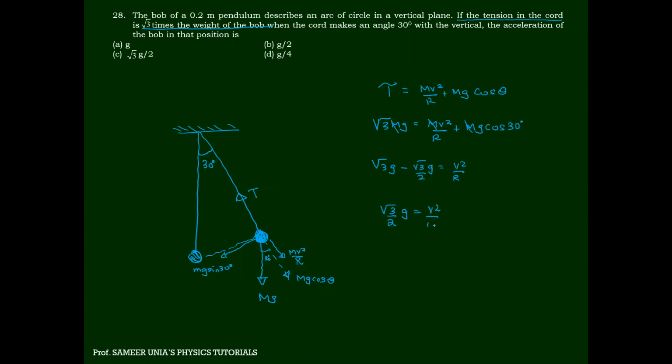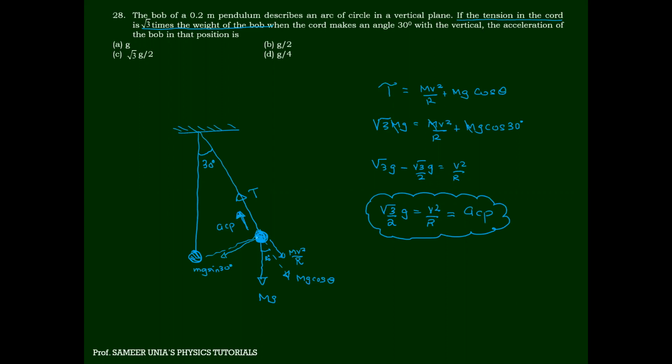Can anyone tell me what v square by r stands for? What does v square by r stand for? Centripetal acceleration. Is there another acceleration acting on the bob at this instant? This is centripetal acceleration, which we know is radially inward.